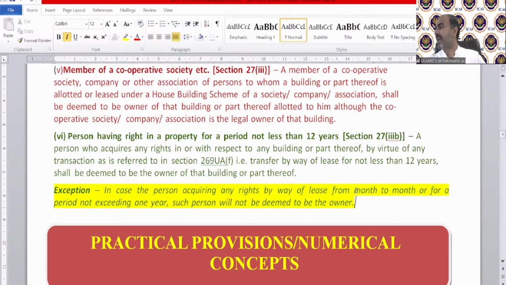Practical question number 5. We will discuss all the practical questions of house property one by one. Let me complete the numerical topic. Then we will be able to actually understand the practical questions, and we will also do some MCQs which I have framed for you. Current year is 1 lakh.